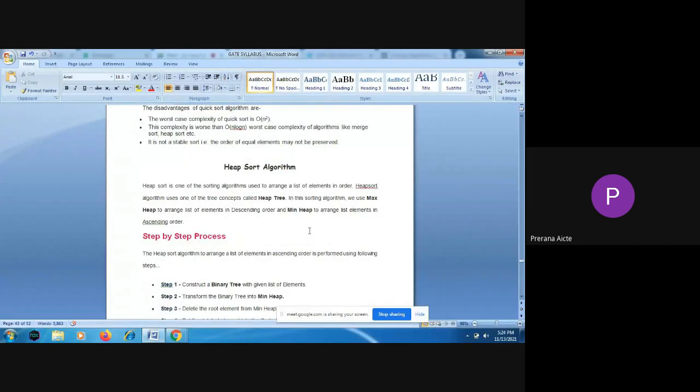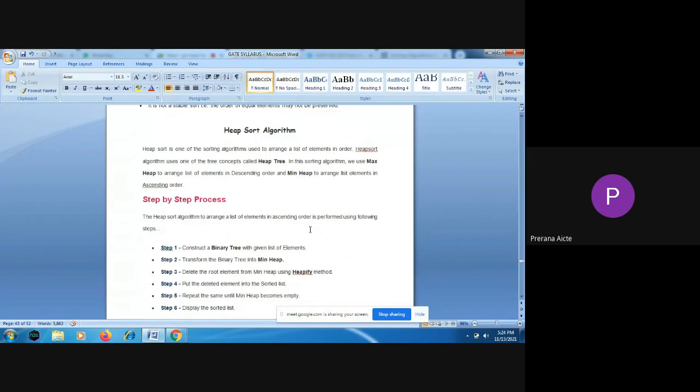And the next one is the heap sort algorithm. In heap sort, to place elements in sorting order, first you will construct a binary tree with the given list of elements, and we will transform that binary tree to a minimum heap, and then we will delete the root element from that minimum heap using the heapify method.